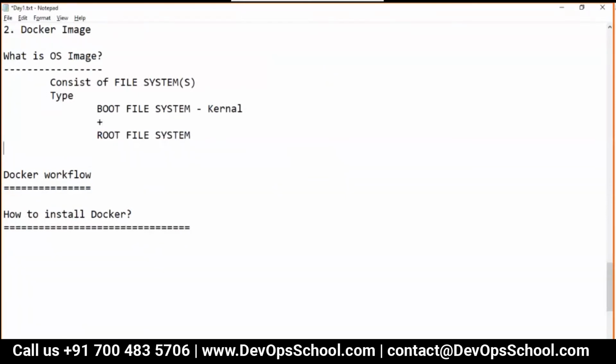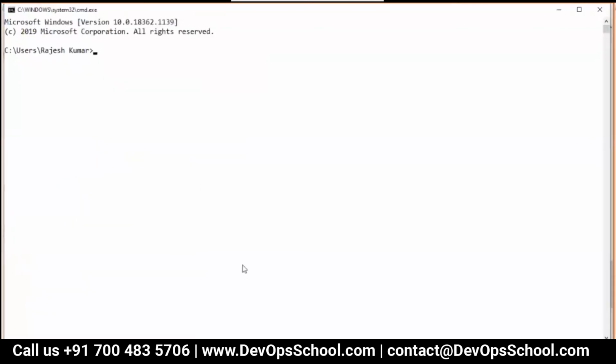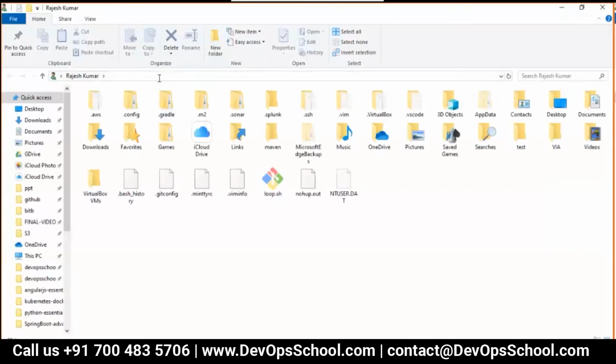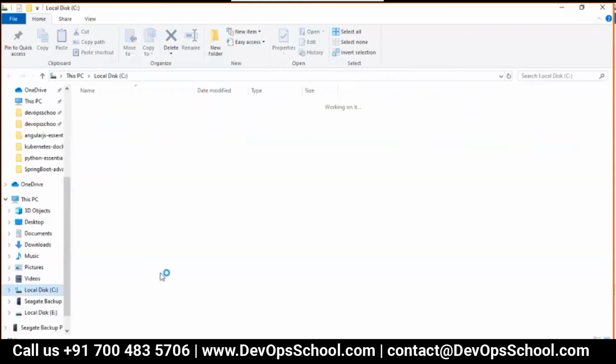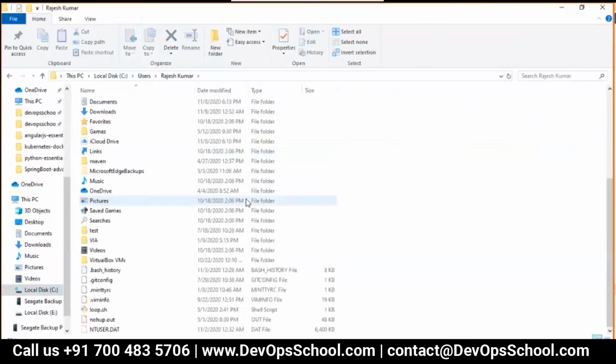On top of that, we have the user file system. Yeah, the user file system also we have. Okay, what is the user file system? You want to see that? So let's go to my user home. No one can see except myself. This one. See here. This is the user file system. Here you have desktop, downloads, favorites, games, .sh. All these are my file system. Where to go and check it out? This one. See, Users, Rajesh. These are all my file systems.